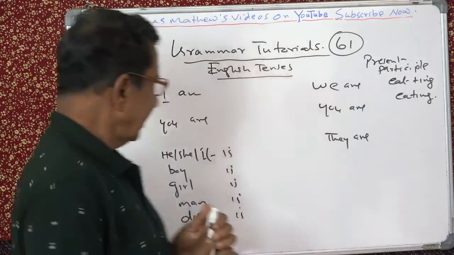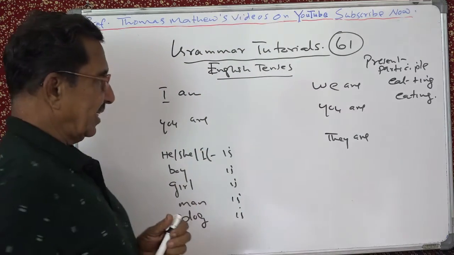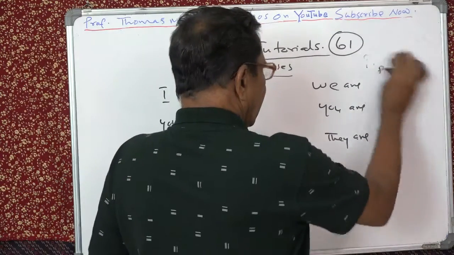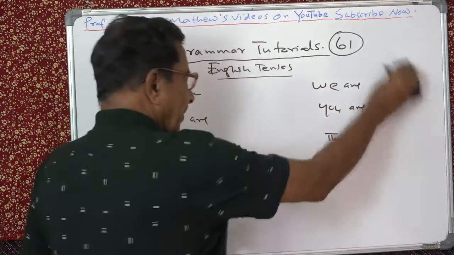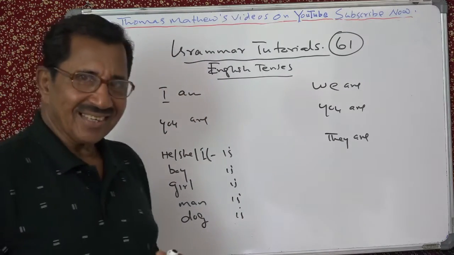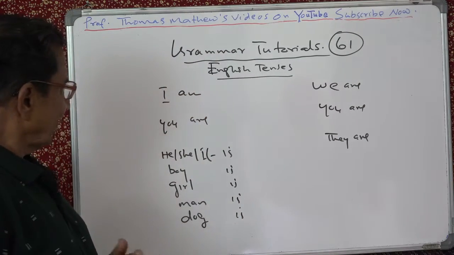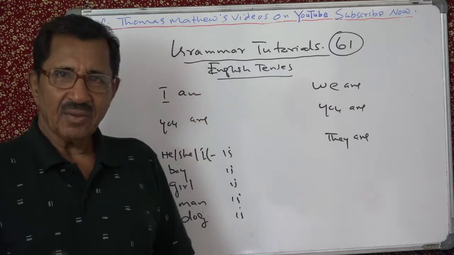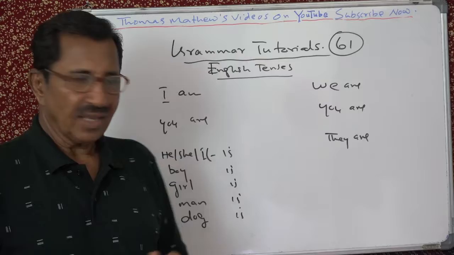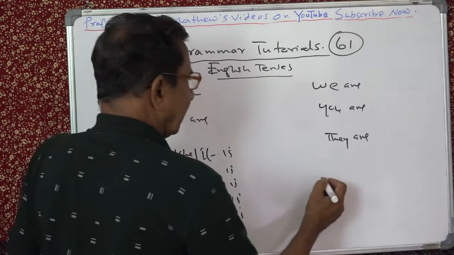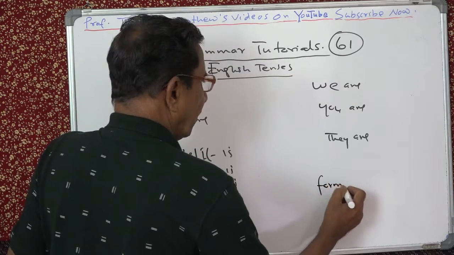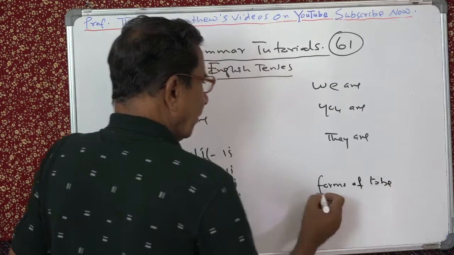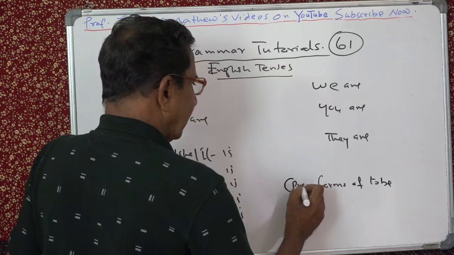Now you remember I am, etc. So what you have to do is explain this, isn't it? What is the explanation? Are, is, what are they? Forms of to be. Forms means present forms.